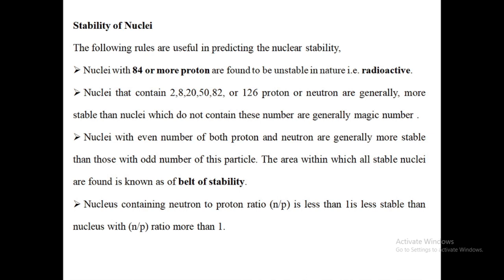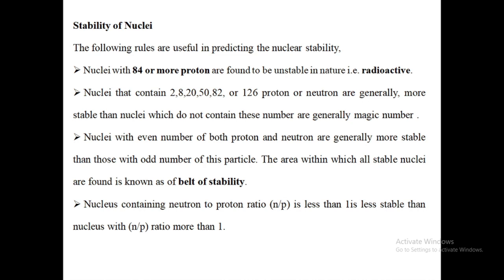Then comes stability of nuclei. The following rules are useful for predicting the nuclear stability. Number one, nuclei with 84 or more protons are found to be unstable in nature, that is radioactive in nature. Nuclei that contain 2, 8, 20, 50, 82 or 126 protons or neutrons are generally more stable than nuclei which do not contain these numbers, which are generally called magic numbers.